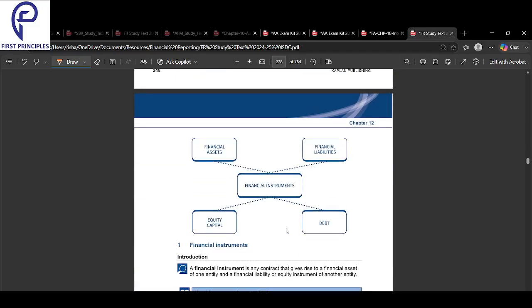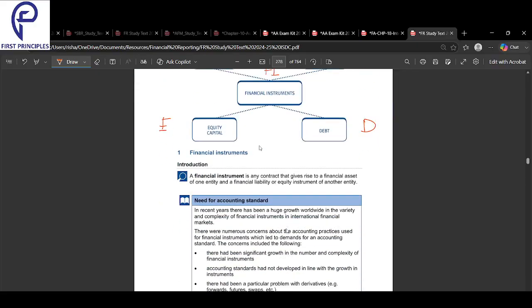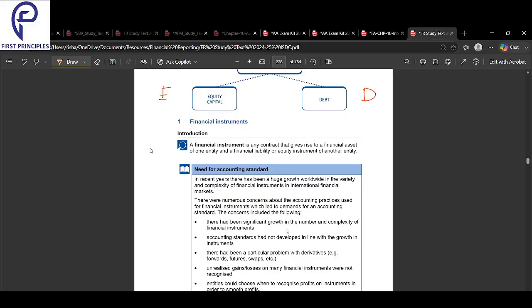Okay, so we look into various things here. First we will study financial assets and financial liabilities, then we will study equity, and then we will study debt. And firstly, financial instruments. Okay, let's get started. So quickly, guys, what is a financial instrument? A financial instrument is a contract that creates a financial asset in one party's books and creates a financial liability in another party's books simultaneously in one transaction.